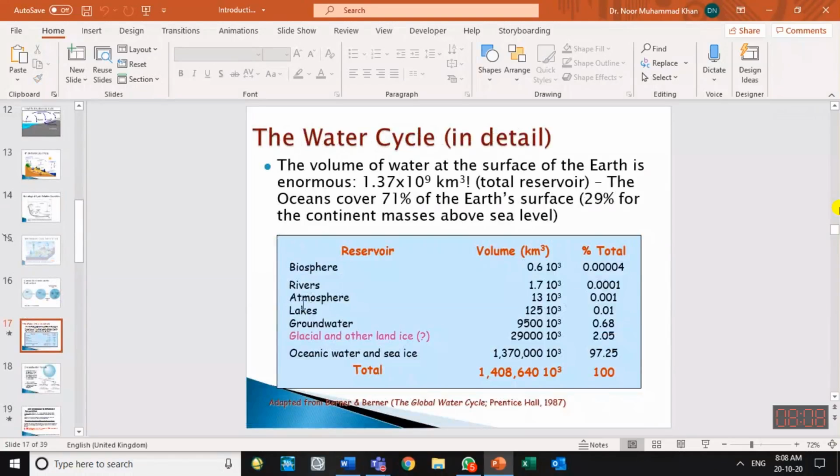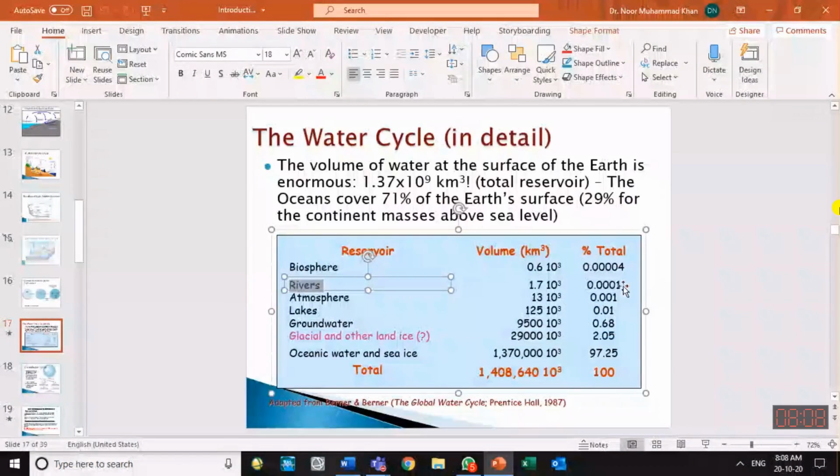And the water which we are using is normally the river water and the groundwater. The river water is 0.0001% of the total water. In quantity terms, it is about 1.7 thousand kilometer cube, while the water in the ground, which may be saline, which may be fresh, groundwater has both kinds of water.